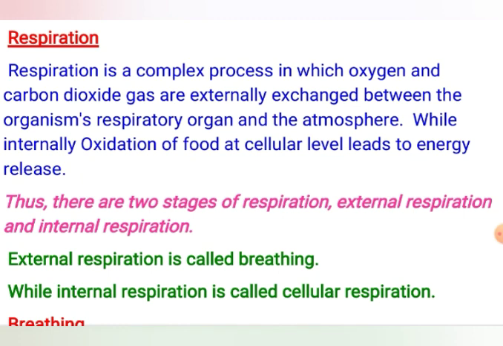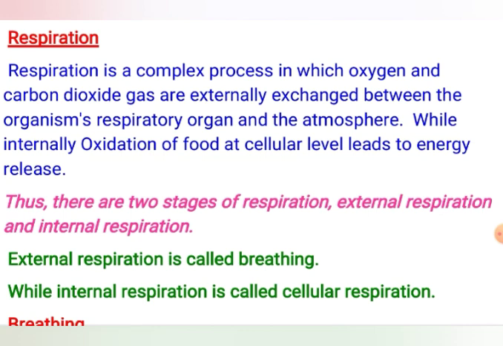So here, as the definition itself tells, we will study respiration in two stages. The first stage is external respiration, a physical process, and the second stage is internal respiration. Because it is constituted of two processes, it is said to be a complex process: an external physical process and an internal chemical process. Let me explain in detail.